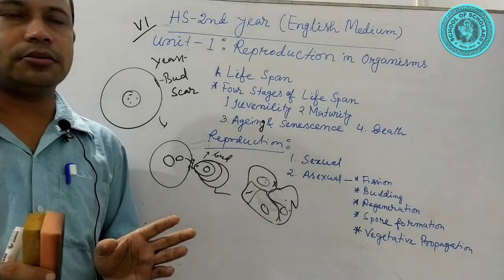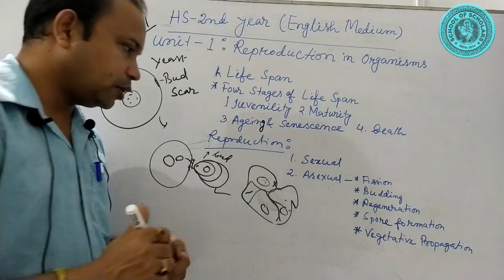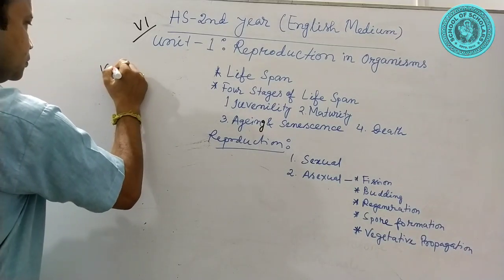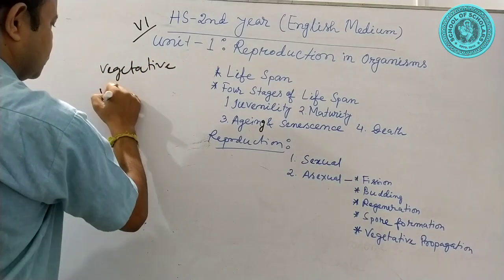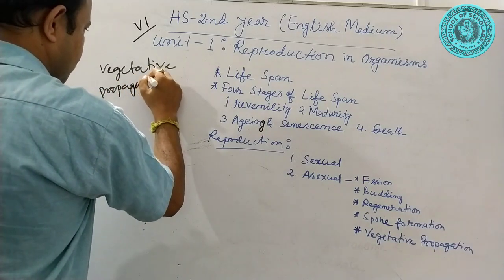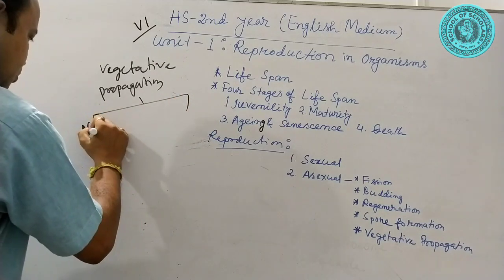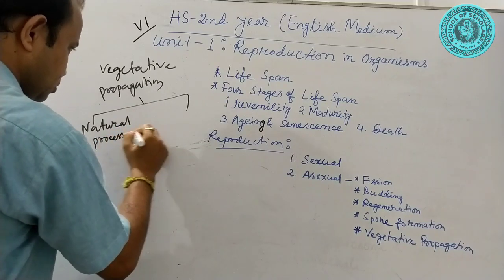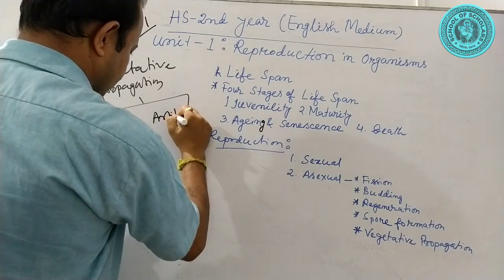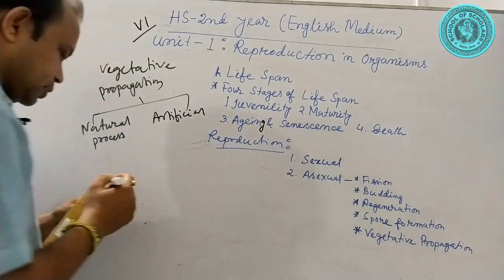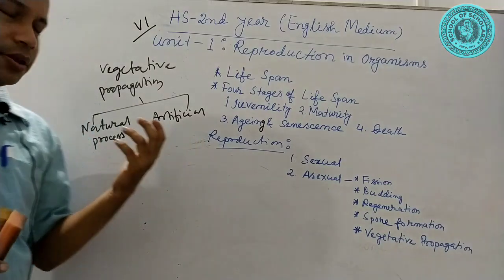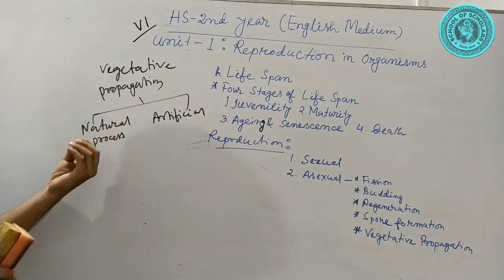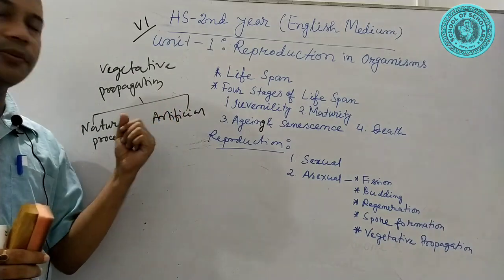Vegetative propagation is divisible into two categories: one is natural process or natural means, and another is artificial means.